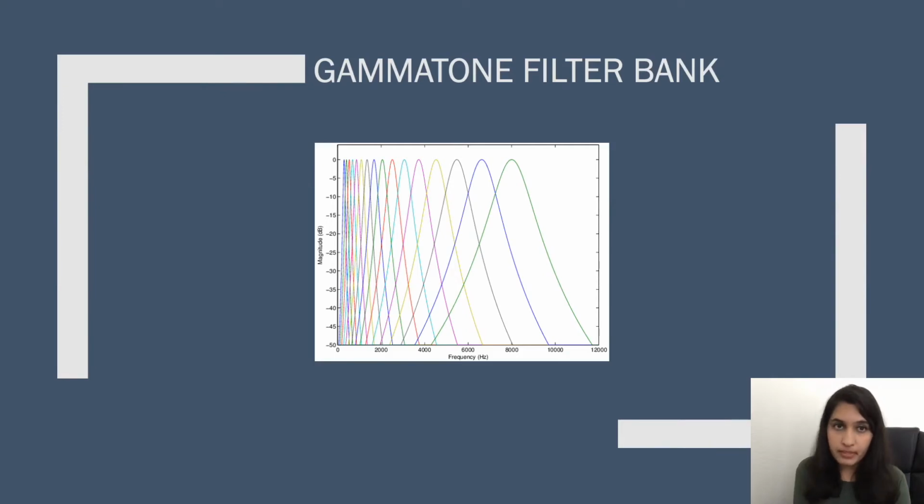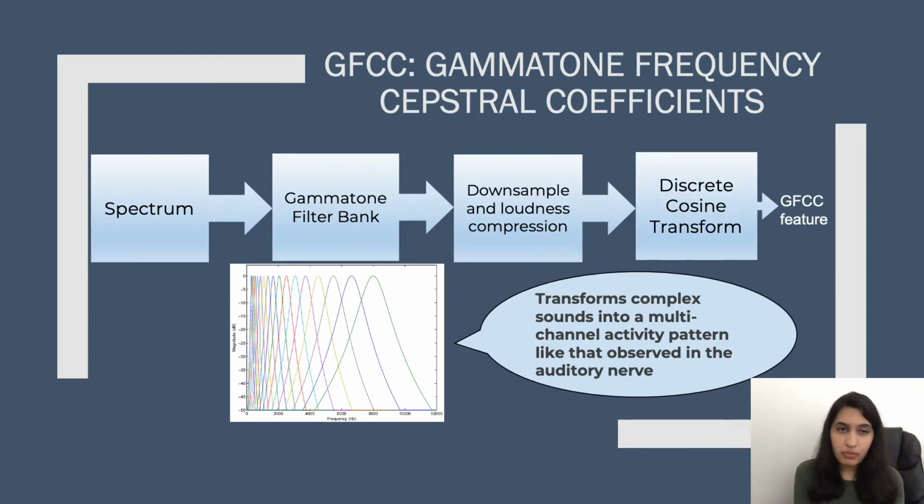Another very useful filter bank that is used to construct audio features is called the gammatone filter bank, and it looks similar to the Mel filter bank except the peaks are much softer in this filter bank. This is what is used as the front-end simulation of the cochlea. So this again tries to even more closely represent how human ears perceive sound. The spectrum of the signal, when passed through the gammatone filter bank followed by downsampling for loudness compression and the discrete cosine transform, results in GFCC features, which are the gammatone frequency cepstral coefficients.